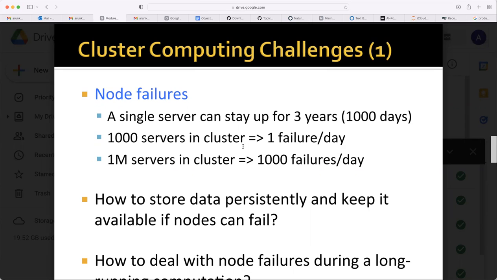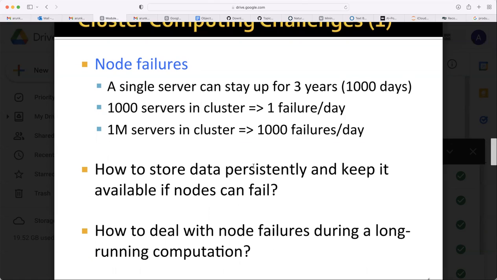So if you have 1000 servers in a cluster, in 1000 days, one node will fail, roughly according to probability. So if you have 1 million servers, then 1000 failures may happen in a day.